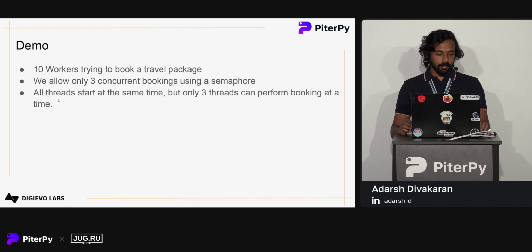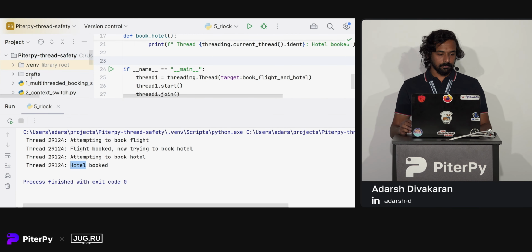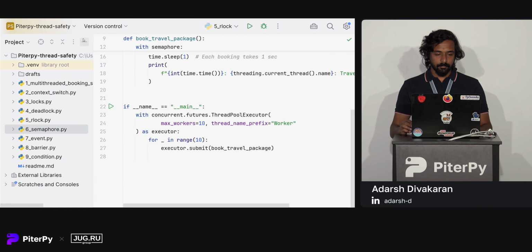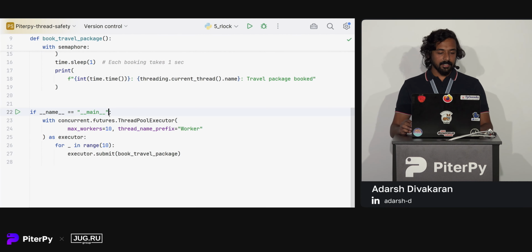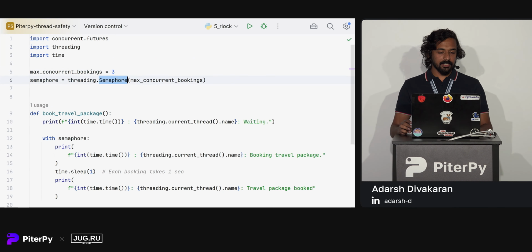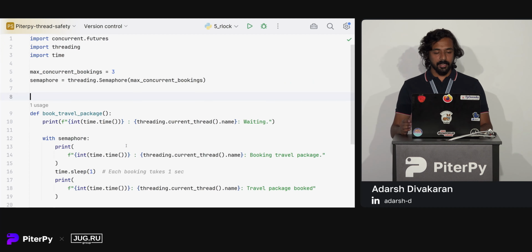So in the code, you can see that we have a total of 10 workers. Then we have a semaphore initialized with a value of 3. We have 10 threads which are started at the same time, without any delays.